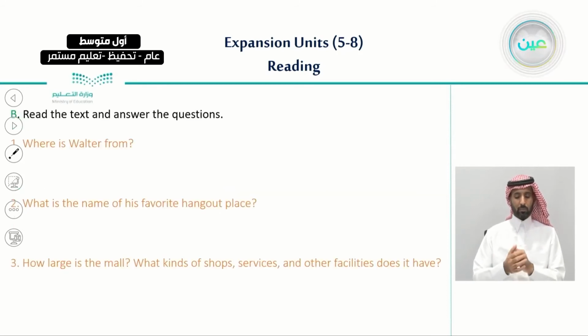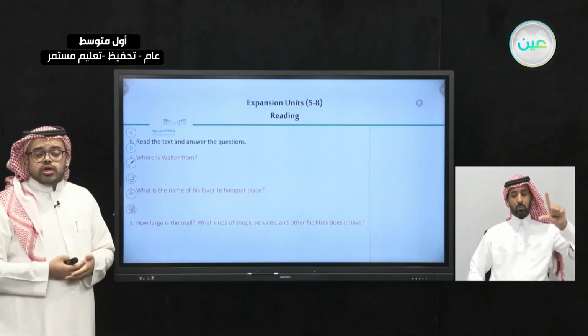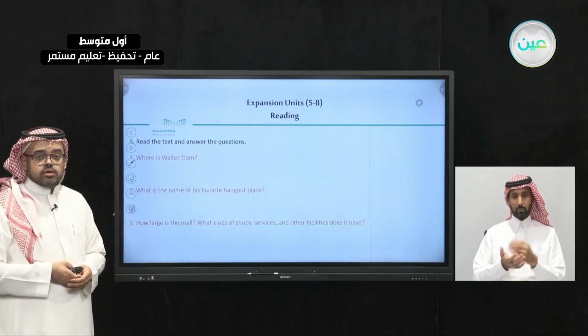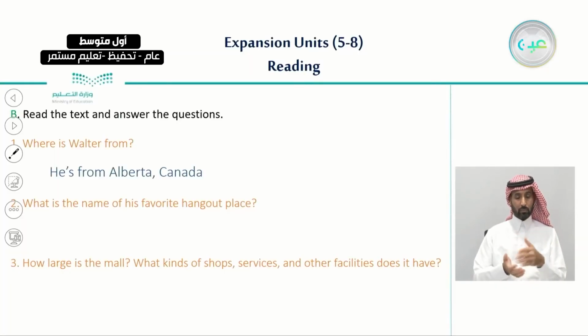So now let's try to answer the questions in exercise B. Here we have 6 questions. We need to answer them about the text that we have just read. So let's begin with the first one. Read the text and answer the question. The first one is, where is Walter from? Where do you think Walter is from, according to the text? Very good. He is from Alberta, Canada.